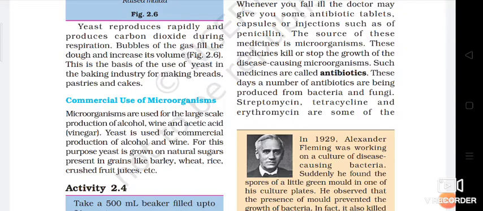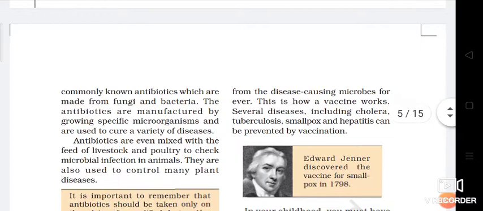Streptomycin, tetracycline and erythromycin are some of the commonly known antibiotics which are made from fungi and bacteria. The antibiotics are manufactured by growing specific microorganisms and are used to cure a variety of diseases. That also I have discussed in online classes.